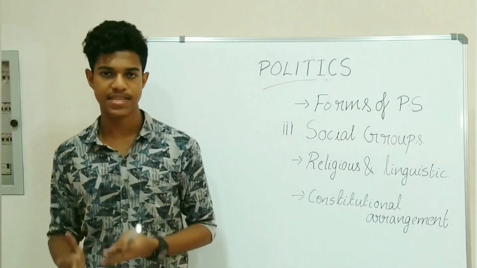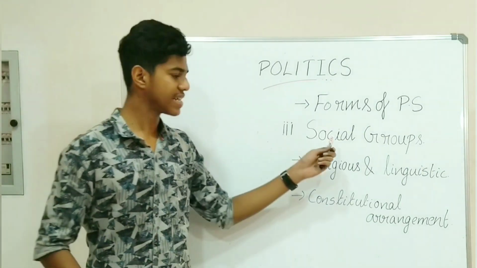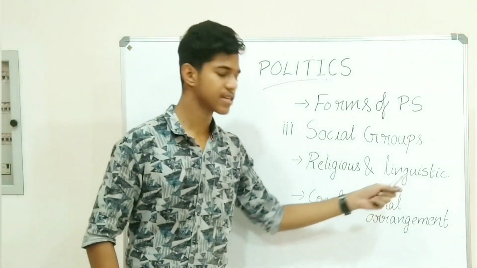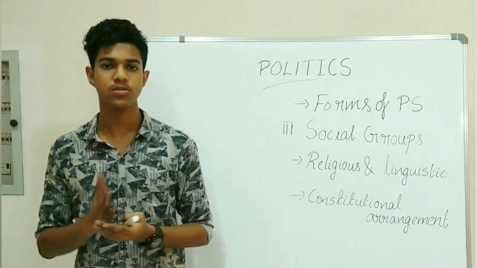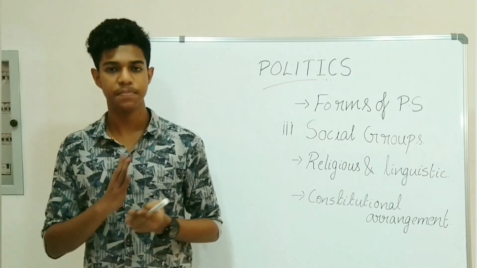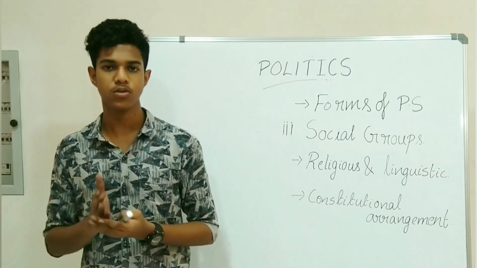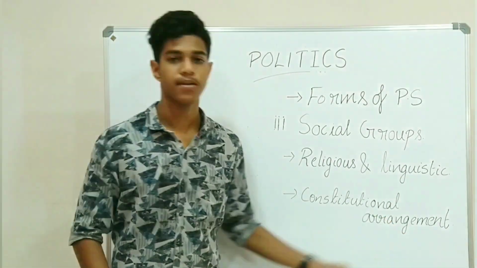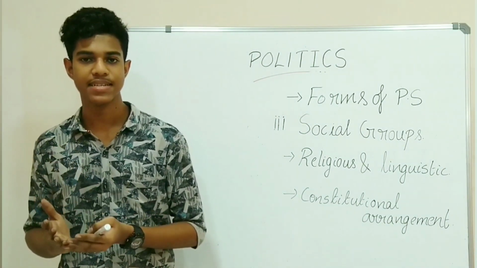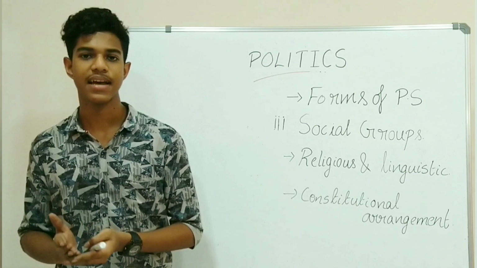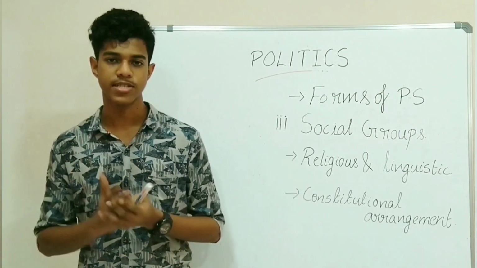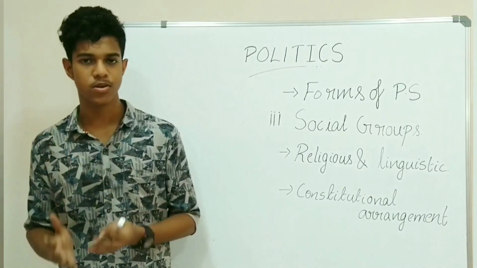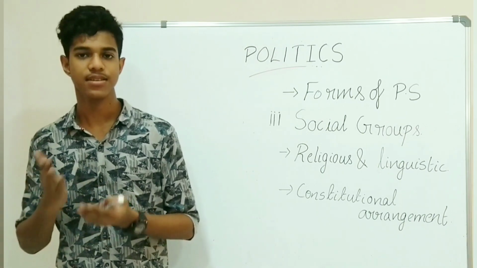The third type of power sharing is power sharing among various social groups. The power sharing among religious and linguistic groups is an example of power sharing among social groups. Community government in Belgium is an example of power sharing among social groups. In some countries, there are constitutional arrangements for the representation of weaker sections and women in the administration and in the legislature. Reserved constituency in India is an example of this constitutional arrangement. So it's all about the power sharing among various social groups.